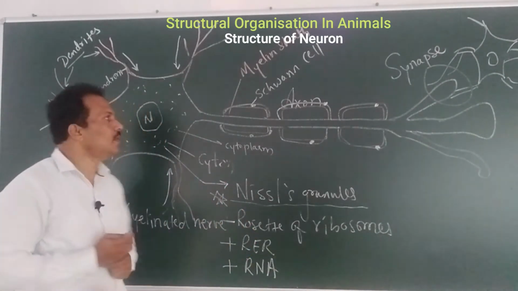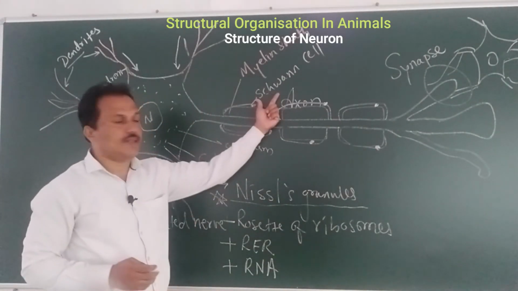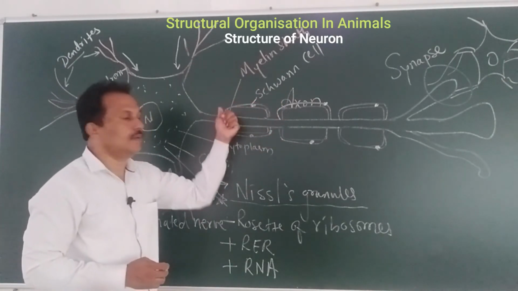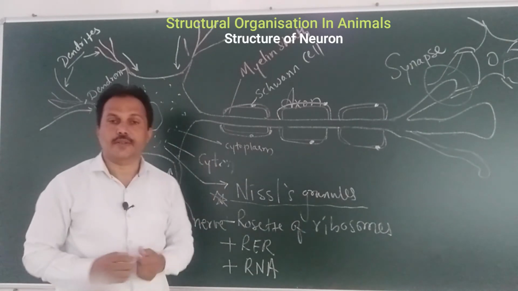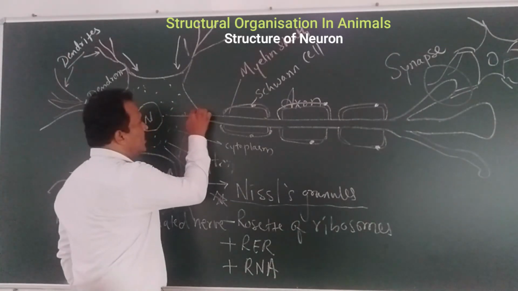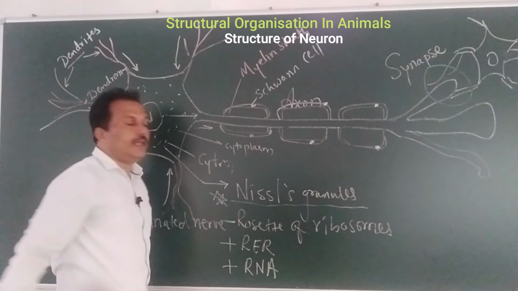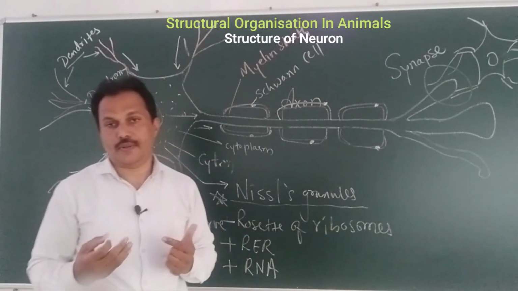So you got that point. This is a myelin sheath secreted by the Schwann cell. The Schwann cell remains attached to the particular myelin sheath. What is the importance of this myelin sheath? When impulses are carried in this direction from the cyton, if the myelin sheath is present, the myelin sheath is nothing but like an insulation.